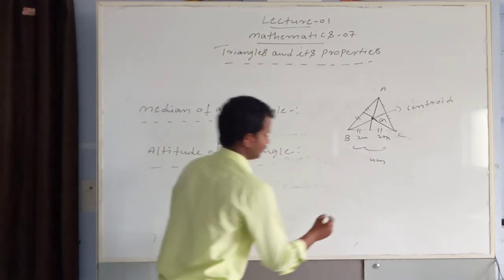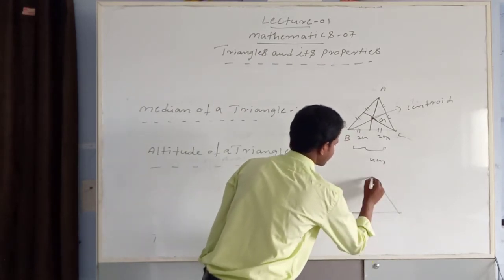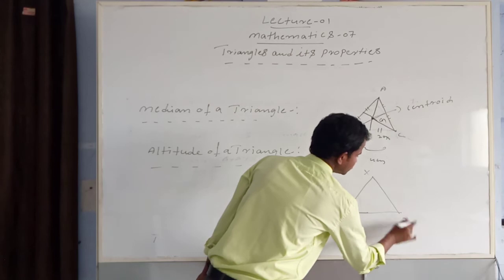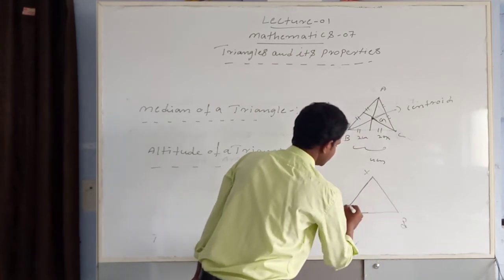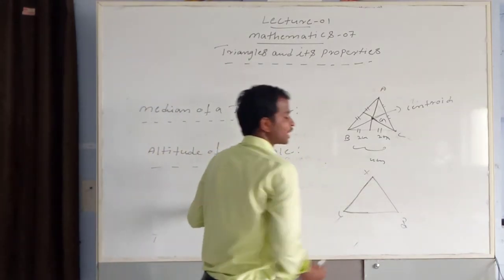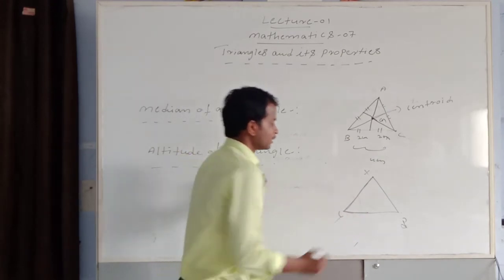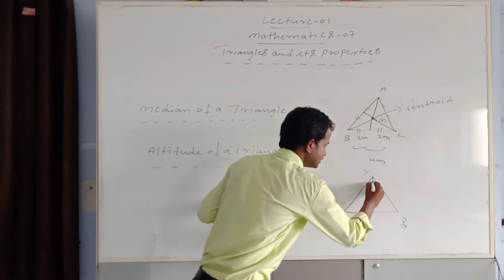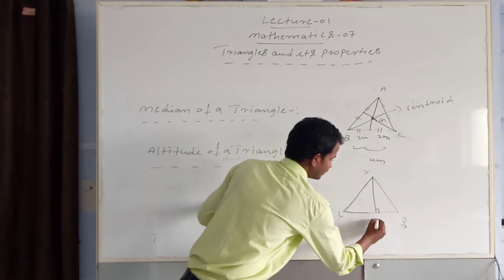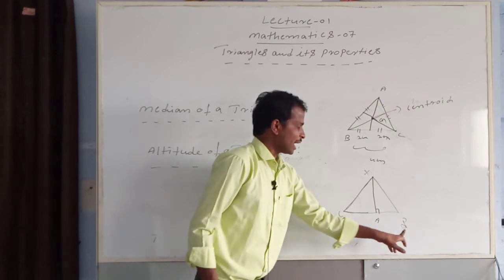First I draw the triangle figure. This is triangle XYZ. See here, an altitude of a triangle means a line drawn from a vertex perpendicular to the opposite side. Perpendicular means 90 degrees. Here I am taking A. This line XA is perpendicular to YZ.